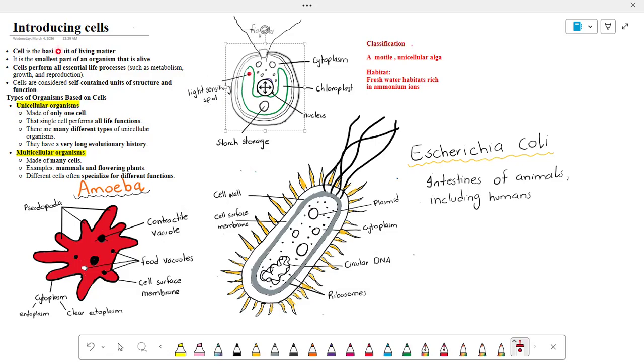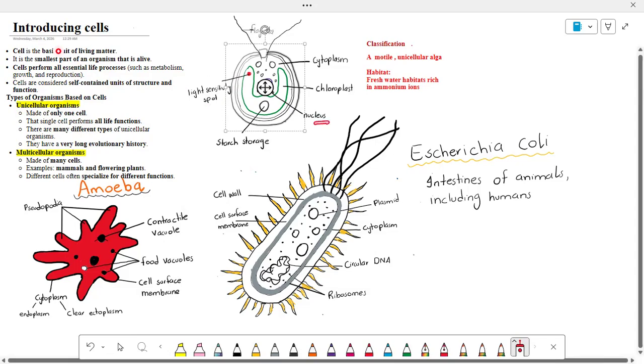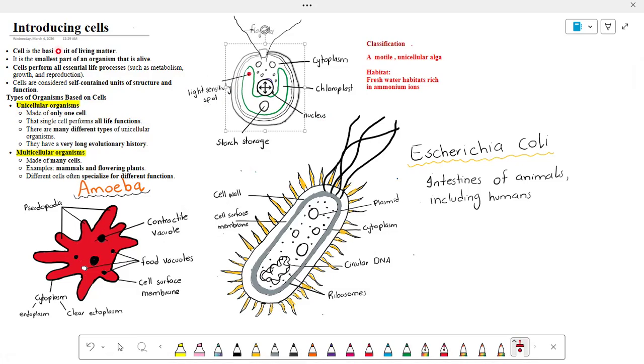The next very important organelle is the nucleus. We can also say that the nucleus is the brain of the cell, because it contains all genetic material or DNA which controls cell activities. So it is a very important organelle in the cell. The last is the starch storage.